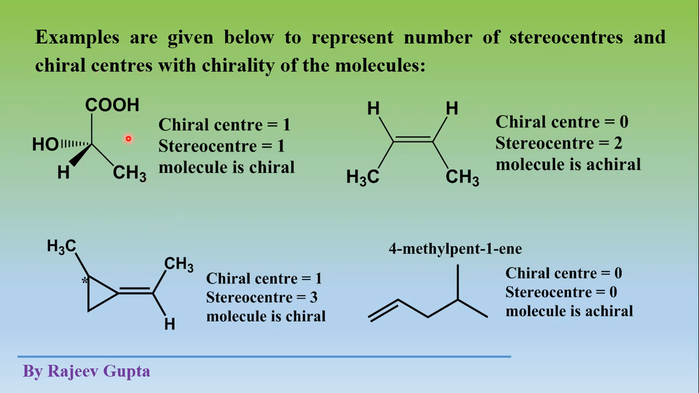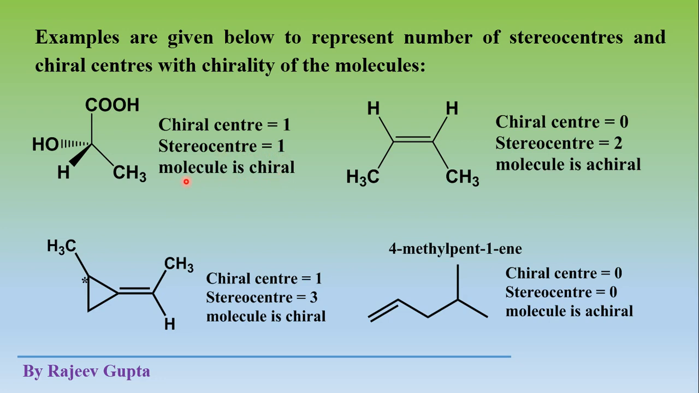this lactic acid. In this lactic acid there are three carbon atoms: a carboxylic carbon atom, a methyl carbon atom, and this central carbon atom which is chiral, because all four groups are different. These two carbon atoms are not chiral. So here the chiral center number is 1. The stereogenic center number is also 1, because a chiral center is also called a stereo center or stereogenic center. Now the molecule is chiral.